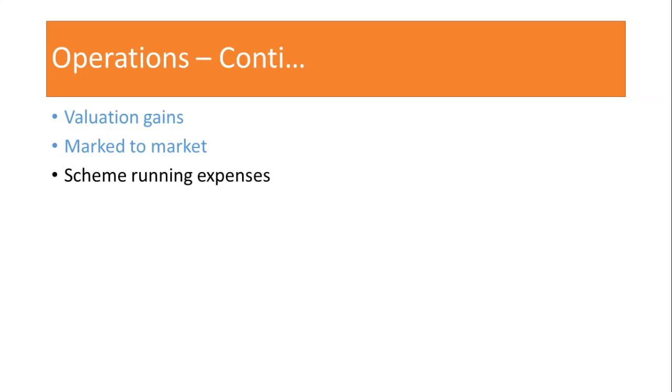And move on to the third one, scheme running expenses. Every scheme has its own cost by means of running expenses. What is meant by the scheme's own cost? Cost is incurred right from the inception of the scheme, and until the end, as it is invested and monitored, and so on. So the company and the scheme owner have their own expenses. Those expenses naturally cannot be avoided, but they should not be manipulated. So it is very important that the company looks carefully at the expenses spent for that particular scheme.